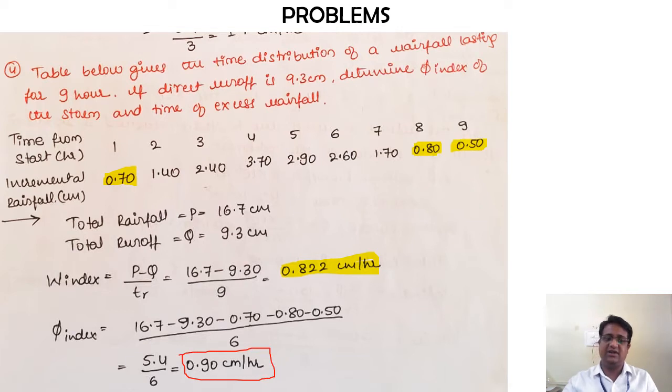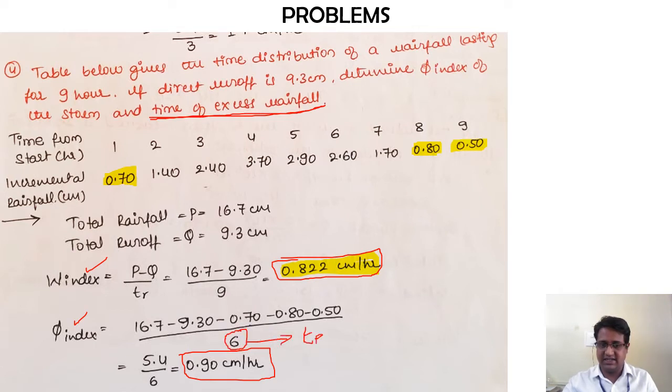So 0.9 is the value for phi index, and for W index it is 0.822. Here also you can check that W index is always less than the phi index. The duration of excess rainfall, which is also asked here, is nothing but the 6 hours. So this is how we can solve this simple problem, which is similar to the first problem that we have solved.